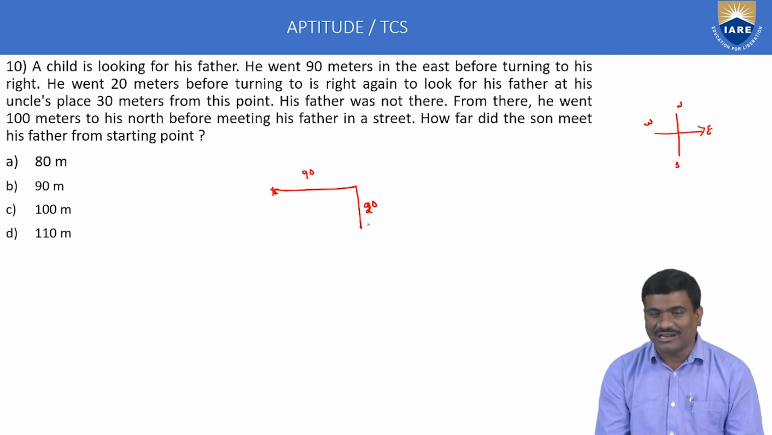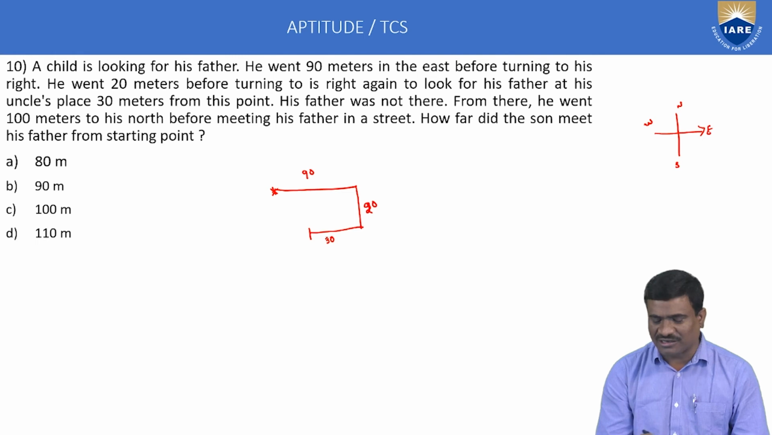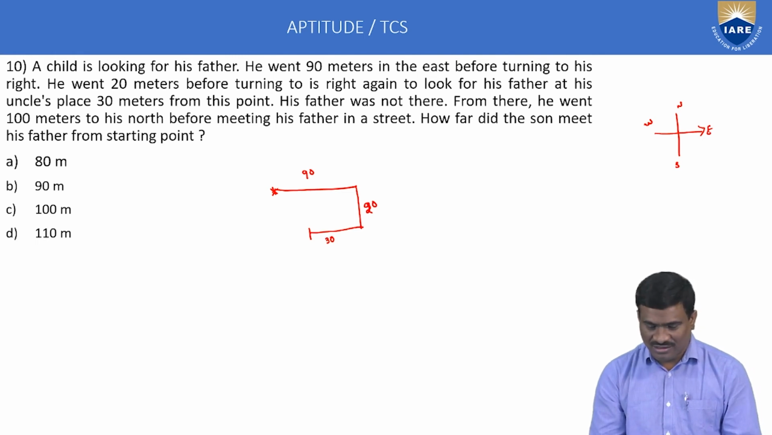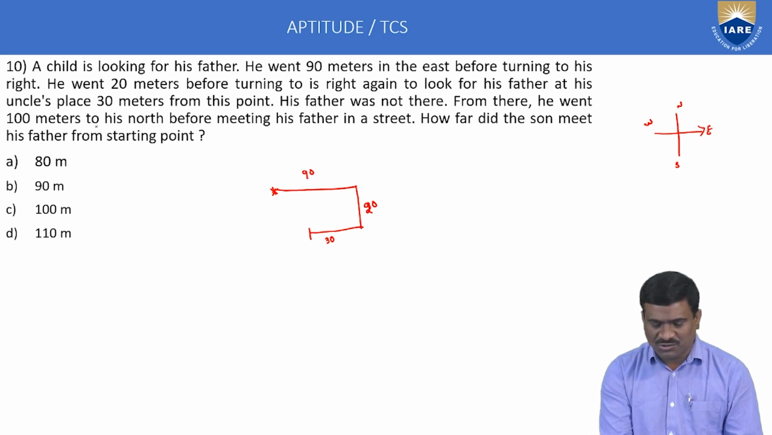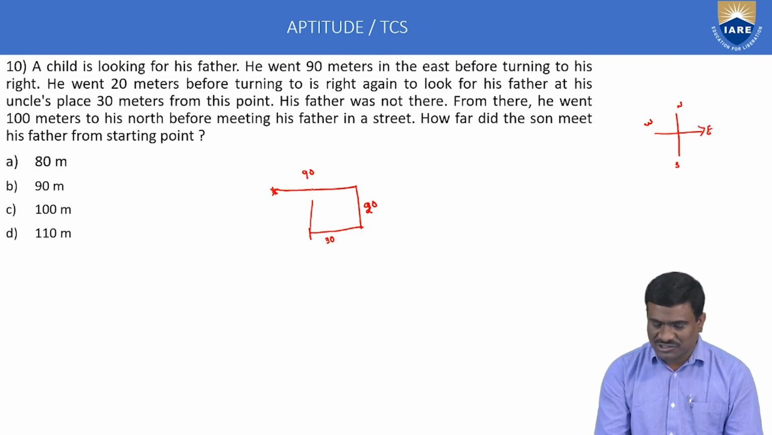Again at this point turning to his right, means again right 30 meters. This point is called uncle's place. Distance 30 meters. Next, his father was not there. From there, he went 100 meters to his north before meeting his father in a street. North means the direction is called north. This point is called father's place. This point is called child's place.